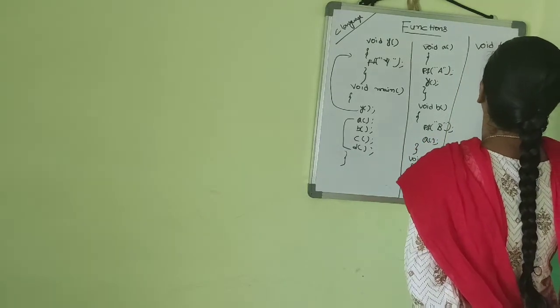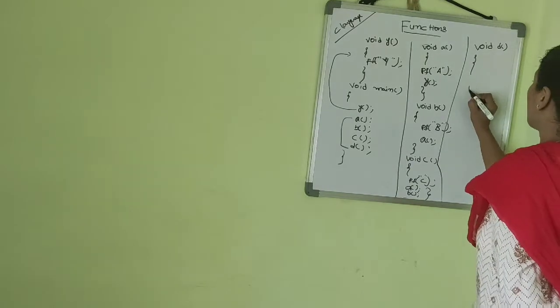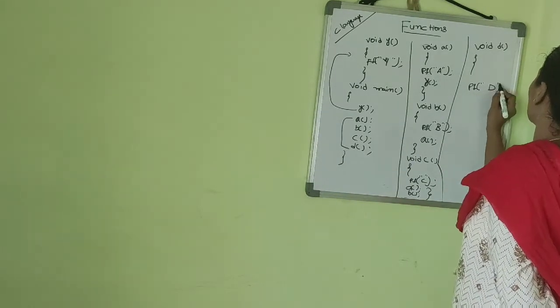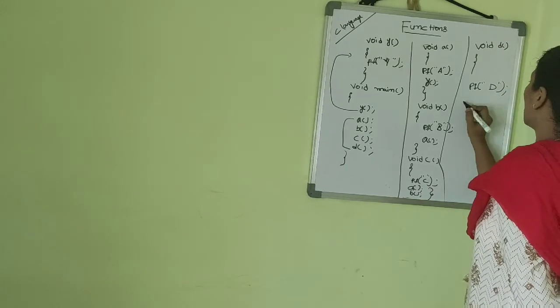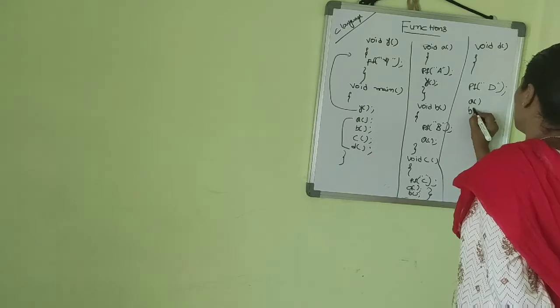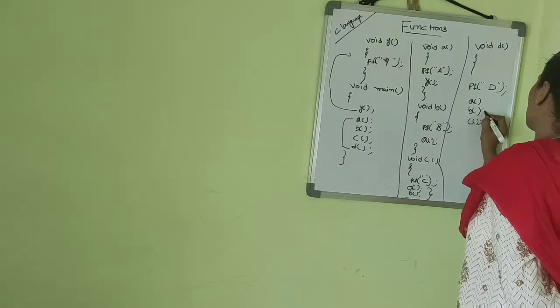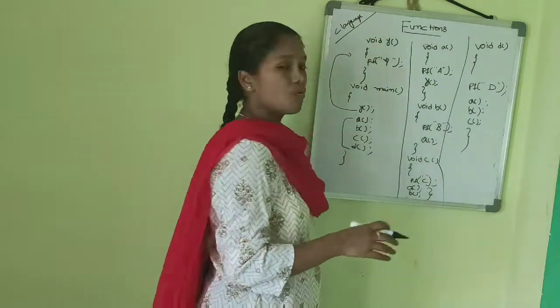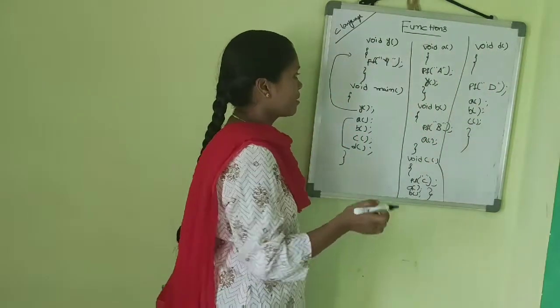Void b function, printf... a function, b function, c function. So in this program what will happen, I can explain.